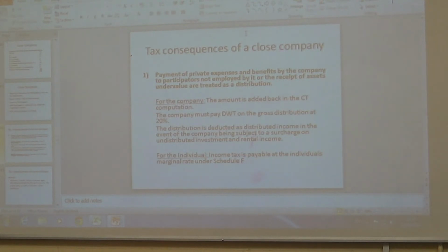And then for the individual, for the director getting it, income tax is paid at the individual's marginal rate, which could be up to 41% under Schedule F. The distribution is your Schedule F. It's like you're paying a dividend out of the company. Think of distribution the same as a dividend. The income tax is paid at the marginal rate?